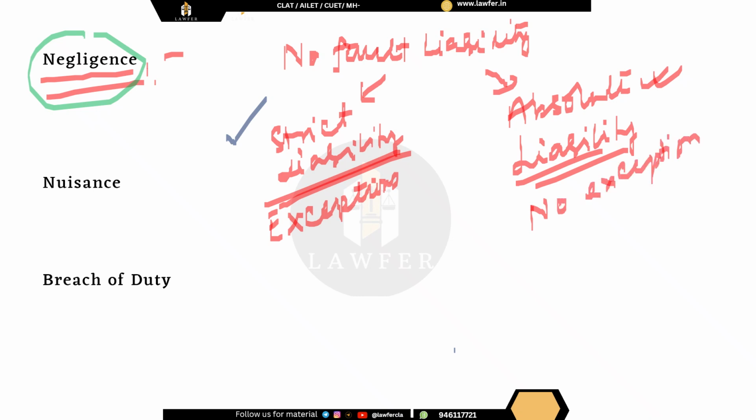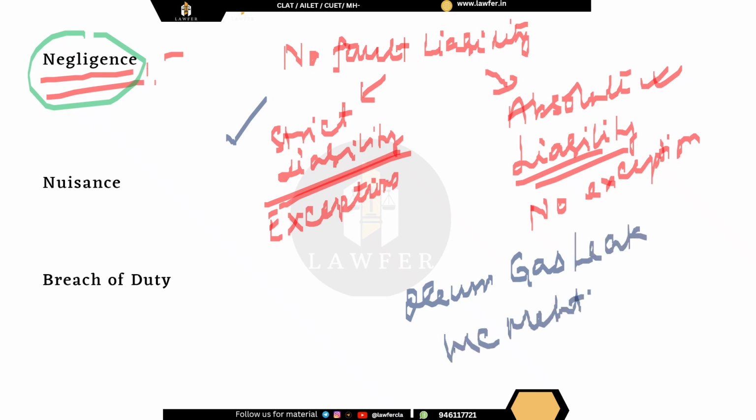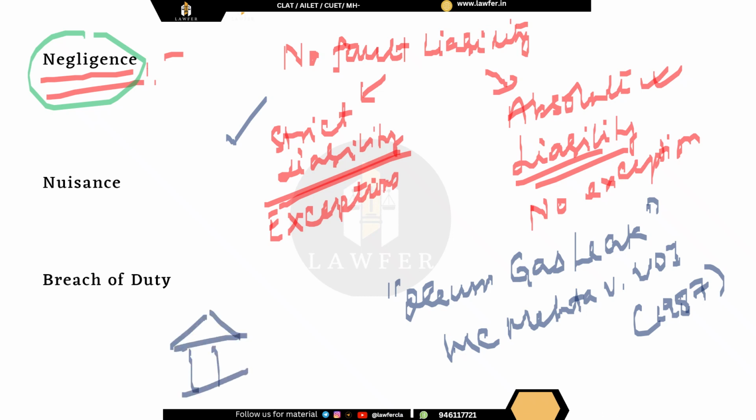Right. So our Supreme Court, in the oleum gas leak case, which was a very famous case, MC Mehta versus Union of India, 1987. Okay, you will see that there are various cases of MC Mehta versus Union of India, so you should remember the common name of this case. So this was the oleum gas leak case. Now, what happened in the oleum gas leak case was there was a fertilizer factory, and from these factories, there were certain gas leaks.